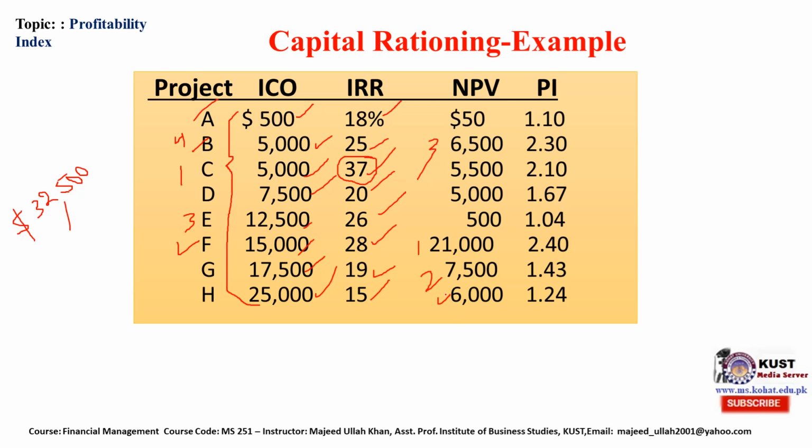So we will keep in mind that we are limited to 32,500. On profitability index, this one is the highest, then this one, then I guess this one third, but we should be limited to 32,500.